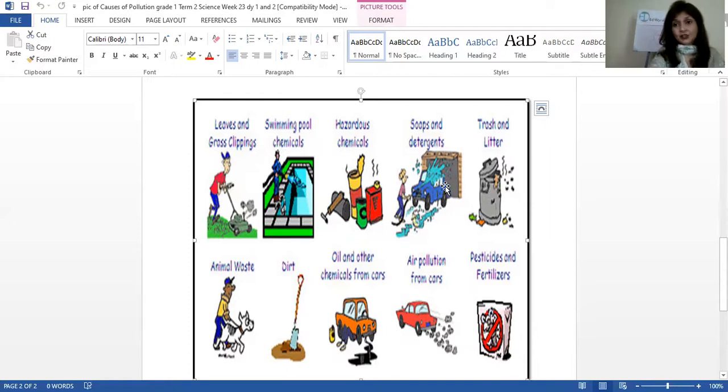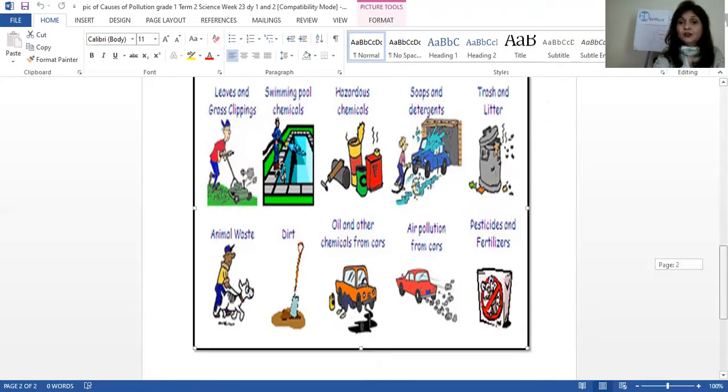Then soap and detergent. When you use soap to clean the car, you see how this man is cleaning the car, he's causing pollution on the floor. So the floor is getting dirty, it's being polluted. In the same way, when you throw trash and litter on the ground, that is the main cause, and that also causes pollution.